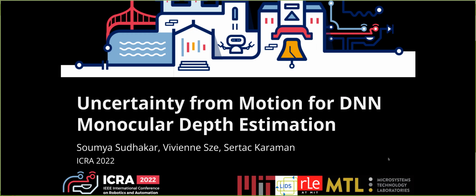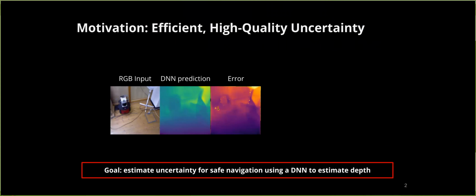My name is Sudhakar, and I'm presenting my work called Uncertainty from Motion for DNN Monocular Depth Estimation. This work is in collaboration with my advisors, Vivian Z and Sirtash Karaman. There's been increasing interest in the task of monocular depth estimation, where we use a DNN to predict a depth value for every pixel in an RGB input image.